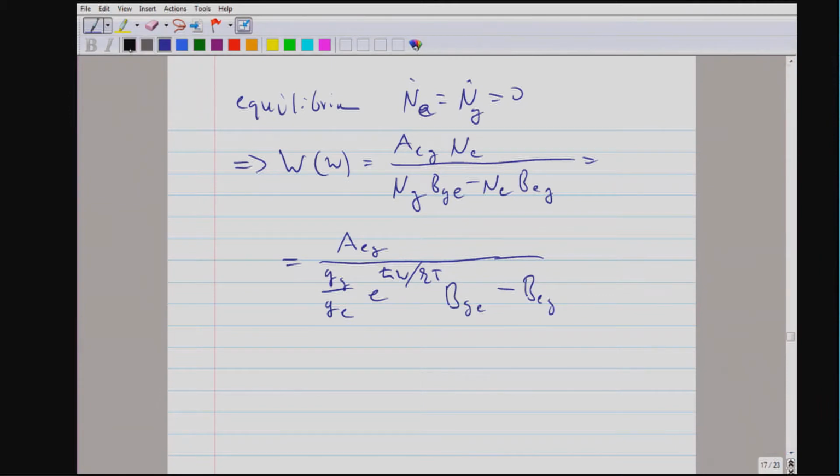Okay, so with that, we have the relation between the A coefficient and the B coefficient. And we find that the B coefficients for absorption and emission are the same.